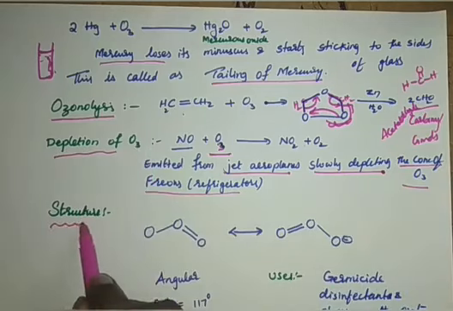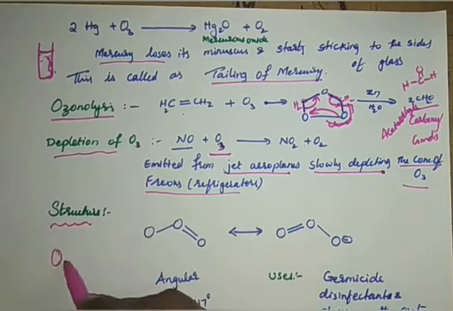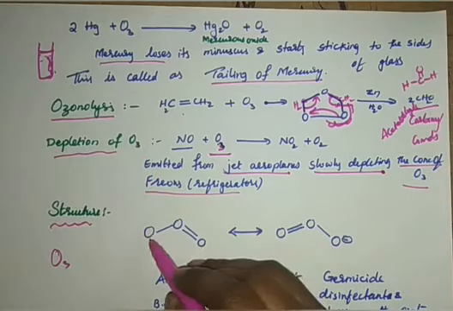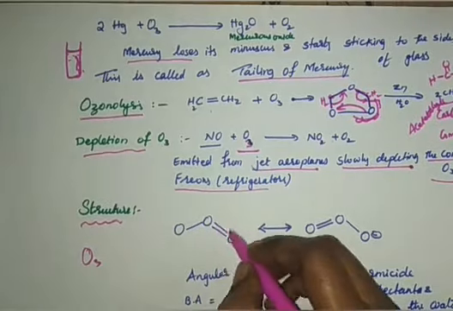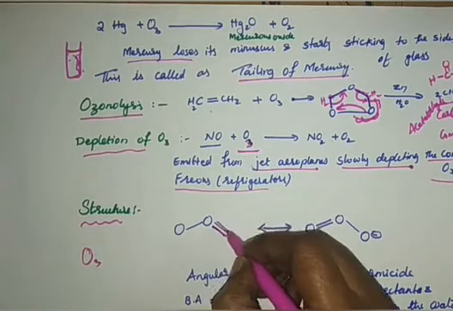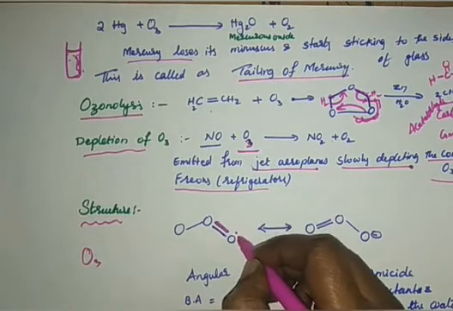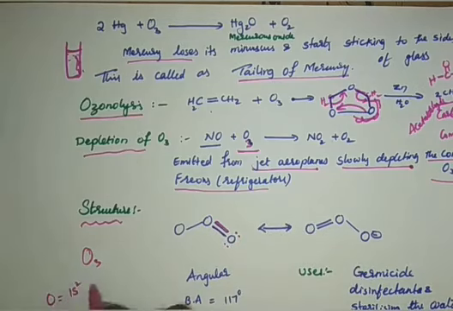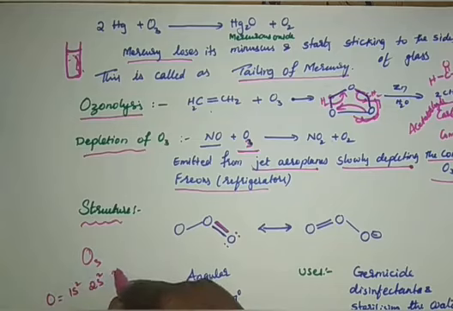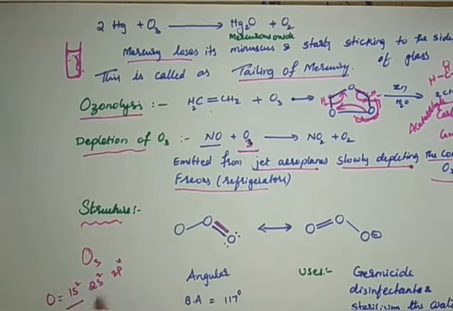Then the structure of O3. How to write 3 oxygens? Look at 1, 2, 3. Generally I said oxygen bears only 2 bonds, isn't it? If oxygen bears 2 bonds, then what happens? It should have 2 lone pairs. Why? Because oxygen's electronic configuration is 1s2, 2s2, 2p4. The 1s2 is completely inside.